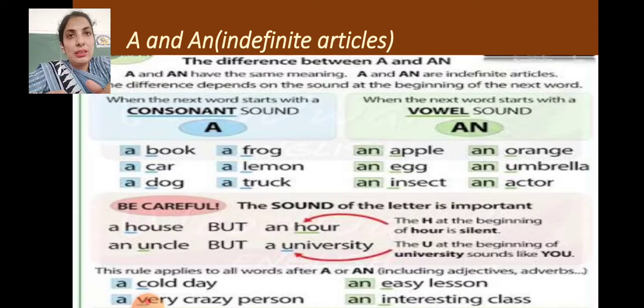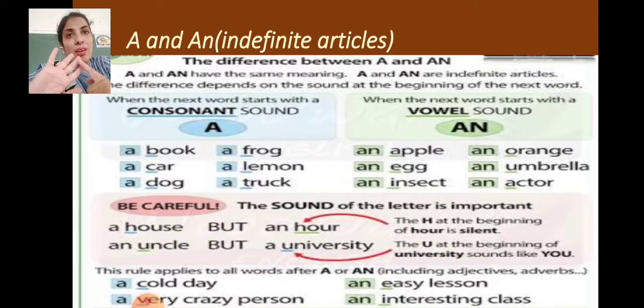Their use is the same, the only difference depends upon the beginning sound of the word. When the next word starts with a consonant sound, we use a, like a book, a car. You can see the consonant sounds. What are the vowel sounds? A, E, I, O, U make vowel sounds.